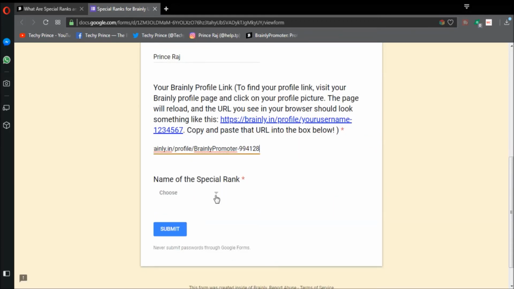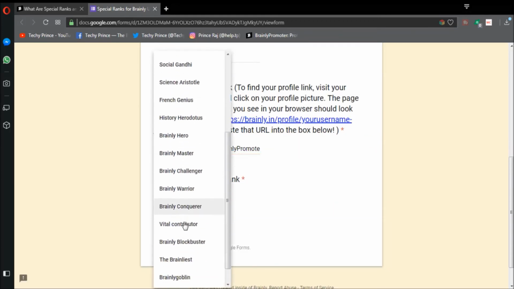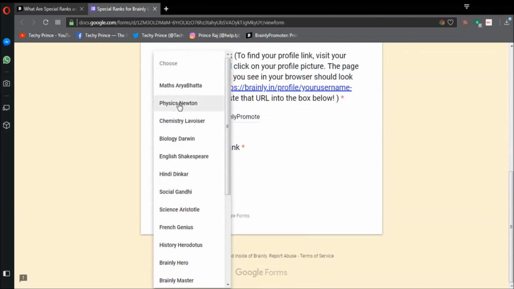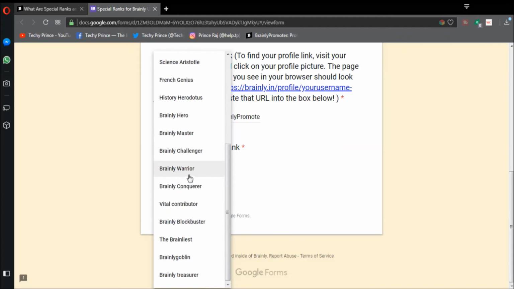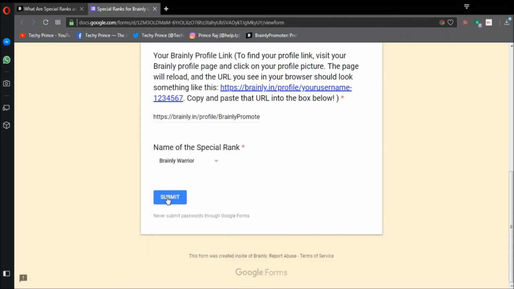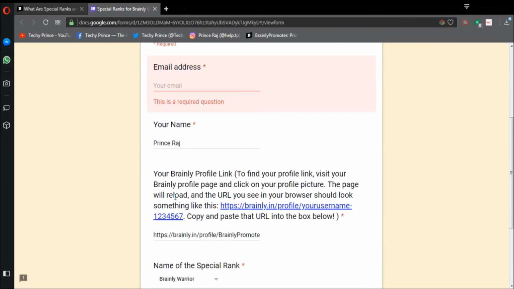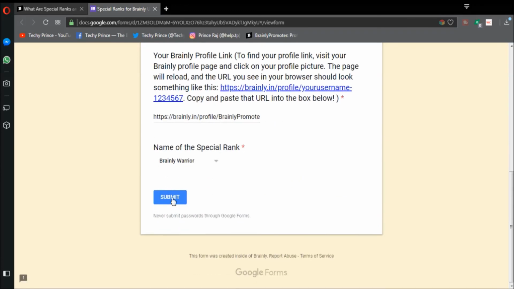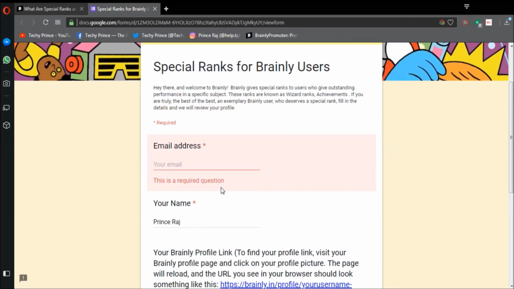Here I put my profile link. Now I can simply choose among these achievement and wizard ranks. Suppose in this case I want Brainly Warrior, then I can select it and click submit. No, not yet, first add your email address, then click on submit. The form will be submitted, and if you are eligible for the rank, it would be added within 7